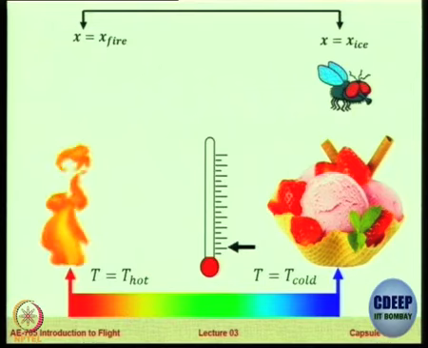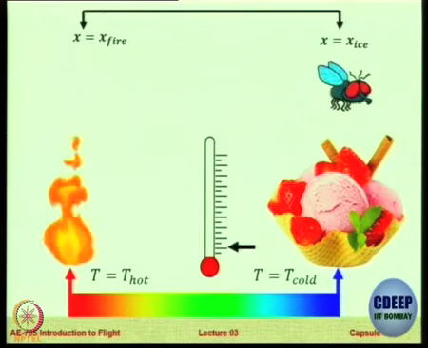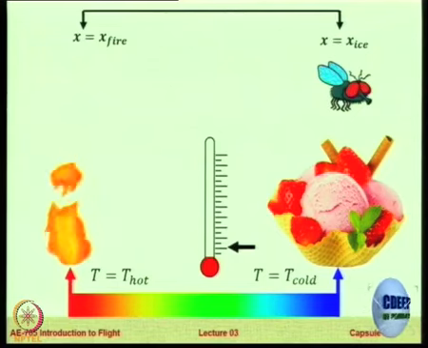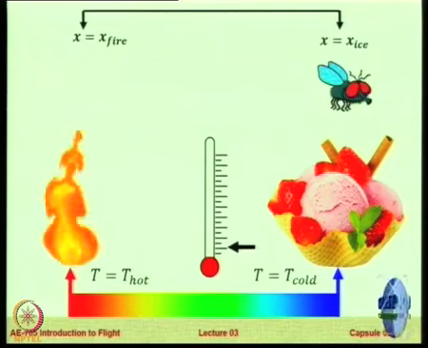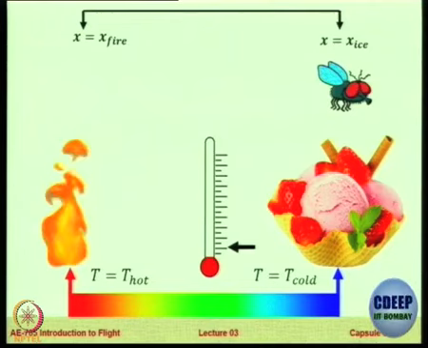So as it moves from there, as a function of time, the temperature recorded by the sensor mounted on the bumblebee is slowly recording a reduction. Here we assume that this sensor is having an instantaneous capability, that within few nanoseconds it is able to measure and display the temperature that is actually prevalent. In real life it will take time. Typically if you put a thermometer on a bumblebee, by the time it reaches, it will still show high temperature because there is some soaking time needed. But let's ignore those practicalities here.